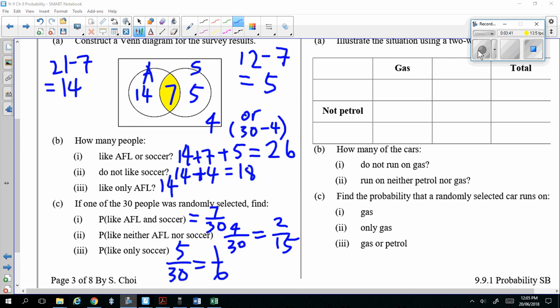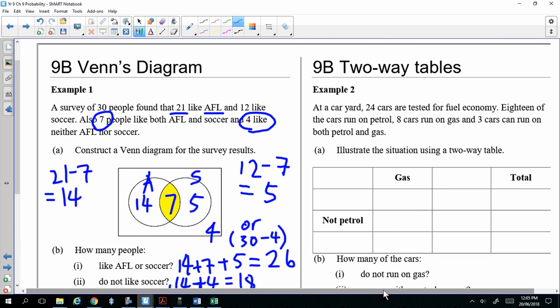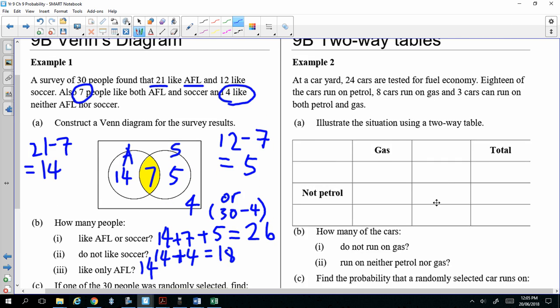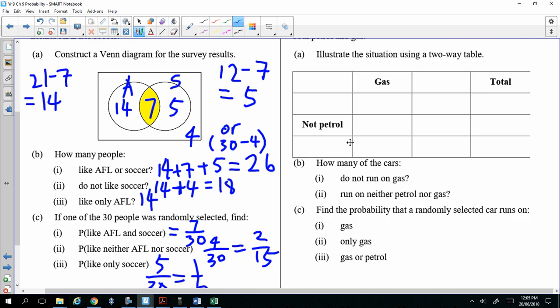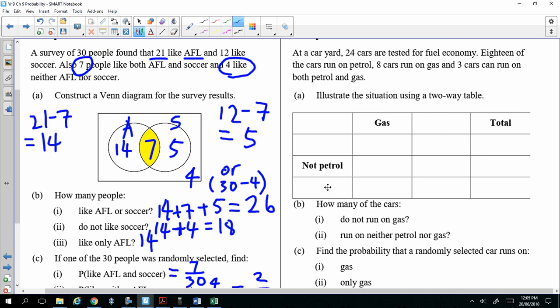Next bit, we're going to look at two-way tables. Let's see how that works. Example 2. At a car yard, 24 cars are tested for fuel economy. 18 of the cars run on petrol. 8 cars run on gas. 3 cars run on both petrol and gas. Illustrate the situation using a two-way table. So in a two-way table, there are gas and petrol. You put the heading gas or not gas, petrol or not petrol, and put the correct headings first.